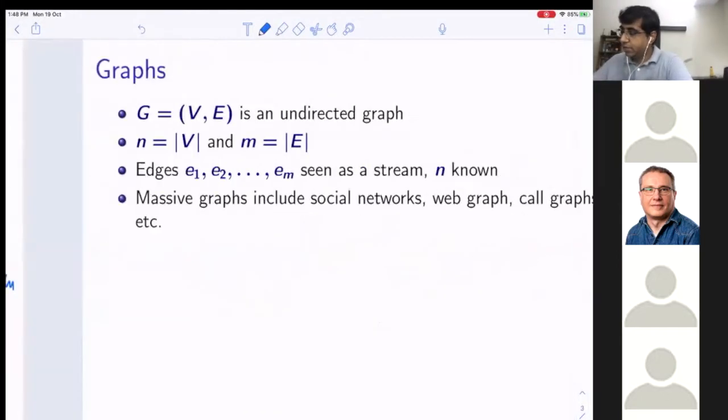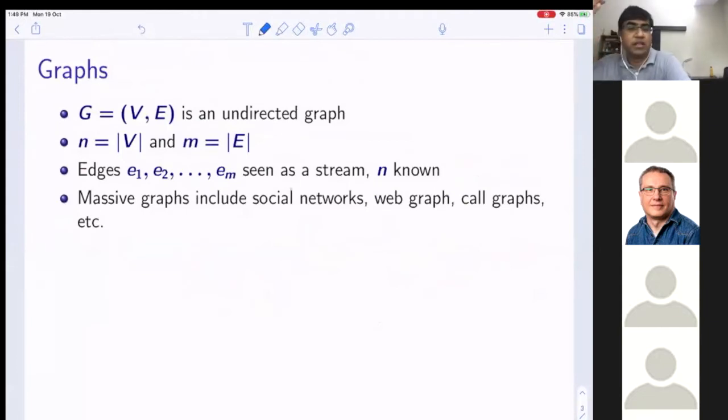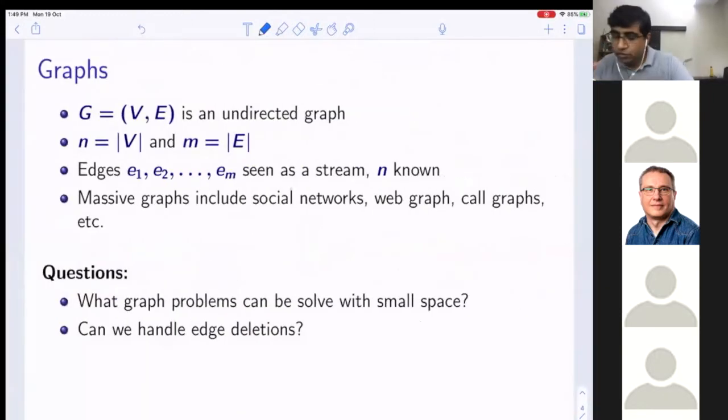And it is useful because there are lots of graphs which are so big that you cannot see them, for example social networks, web graphs, call graphs, etc. So graph streaming is very well motivated from this perspective. The two fundamental questions people ask are: what graph problems can be solved with small space, and can we handle edge deletions? Meaning, I will have edge 1 add, edge 3 delete. So this is like a turnstile model.